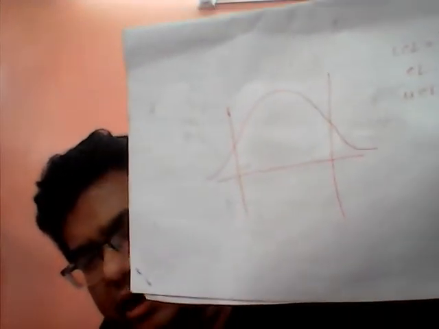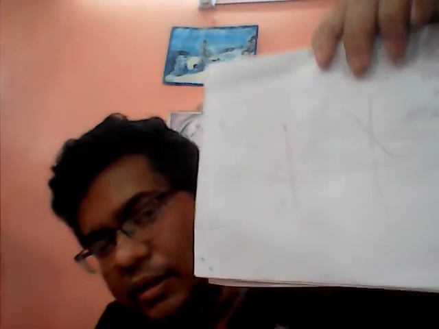Normal distribution is basically a bell-shaped curve, somewhat like this, of a continuous variable. Now why is it called normal? Because it is said that most continuous variables will follow a bell-shaped curve.